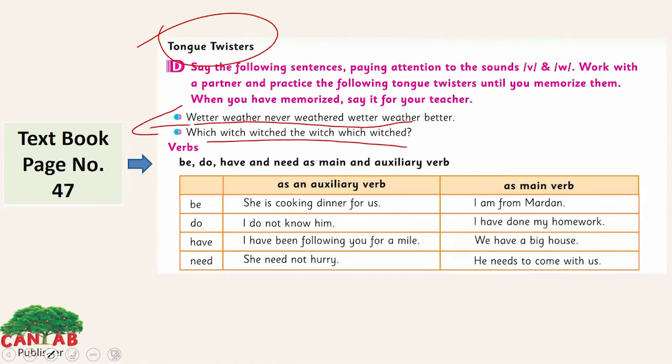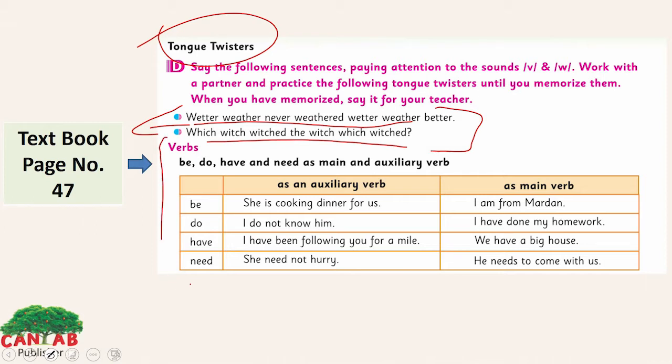On page number 47 of your textbook, you have to say these tongue twisters with the sound of V and W, and you have to practice and memorize them and say them to your partner or to your teacher. Better, whether, never, whether, better, whether, better. Which, wish, the which, wished. I know it's a little bit complicated, but you can do it.